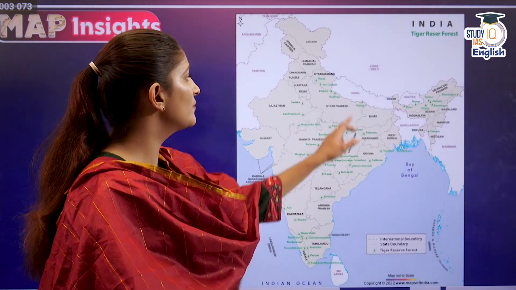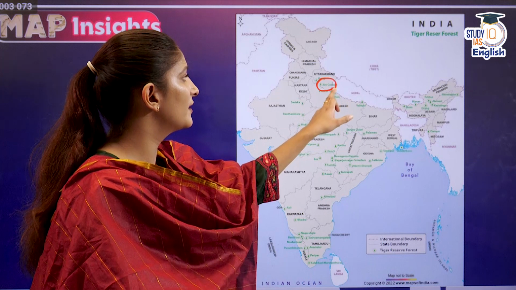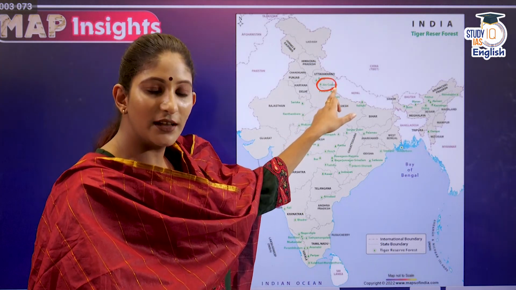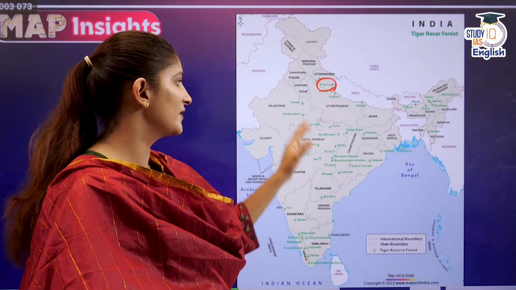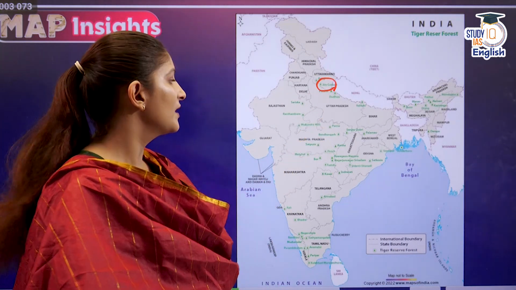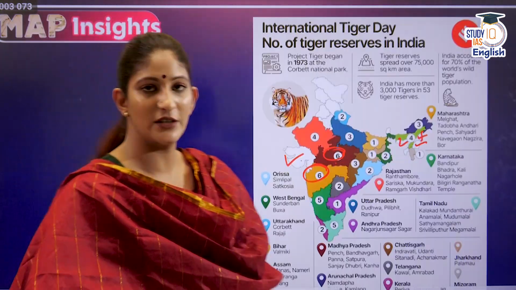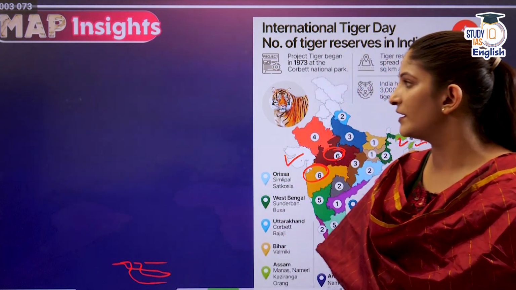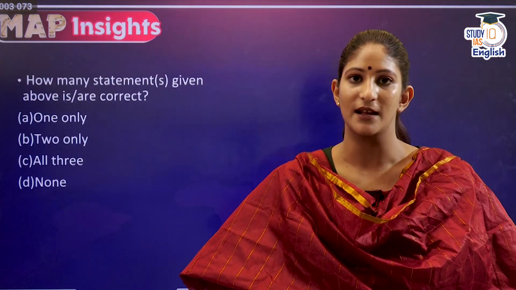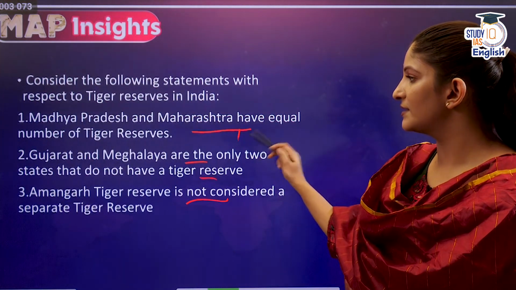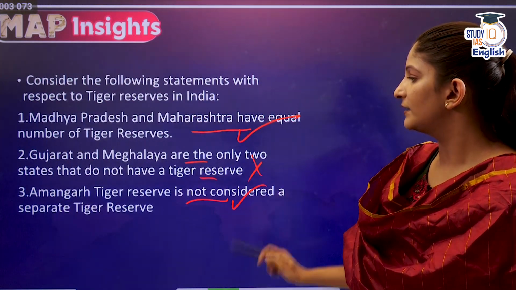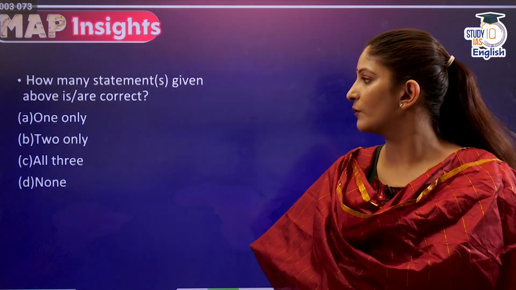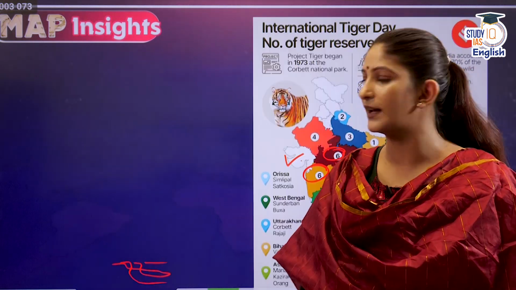And here is the Jim Corbett Tiger Reserve, in which we have the Amangarh Tiger Reserve, and it is not considered a separate tiger reserve. It's a buffer. Such questions could be formulated and answered very easily if you know the exact number of tiger reserves. Now this question can be answered in the following manner. First is correct, second is not correct, third is correct. So 1 and 3 only will be the correct answer.